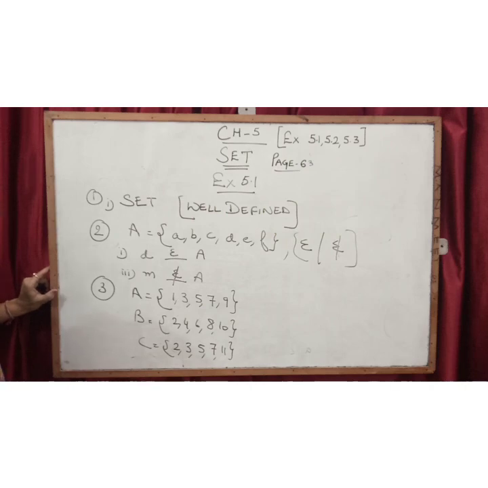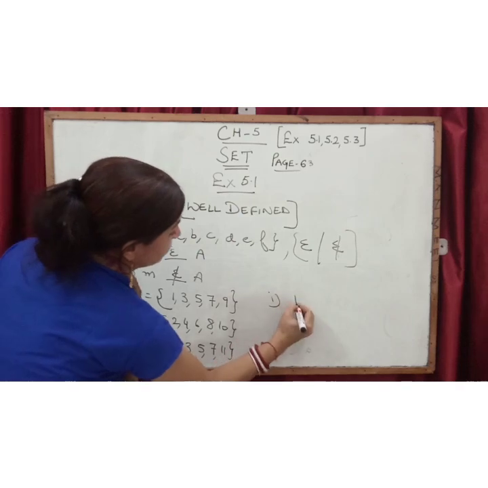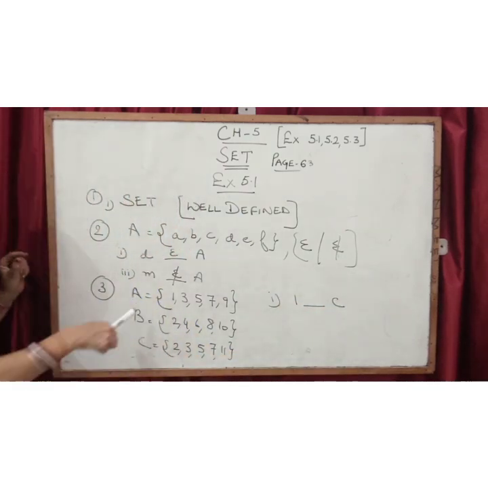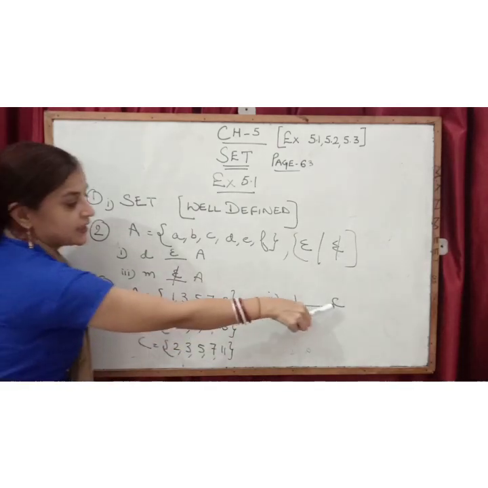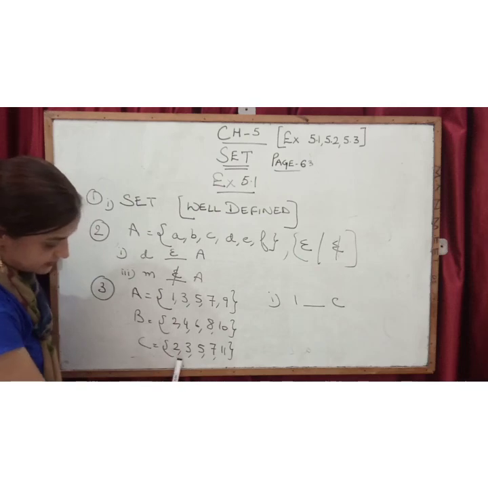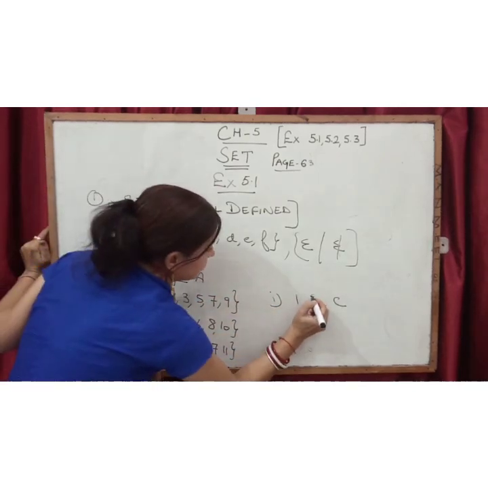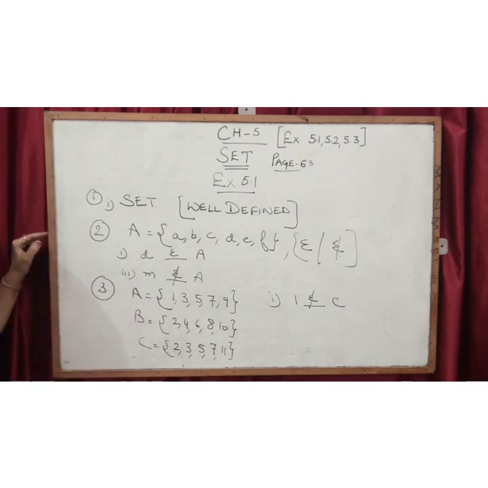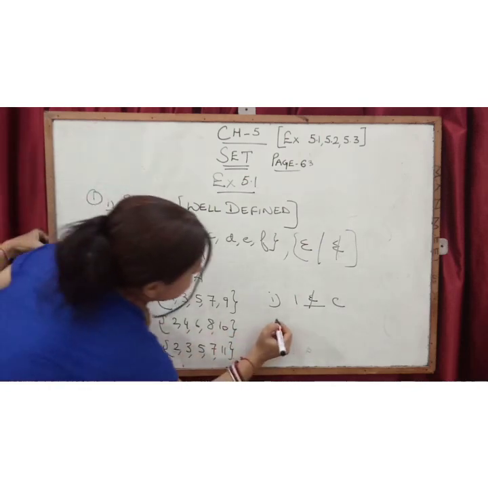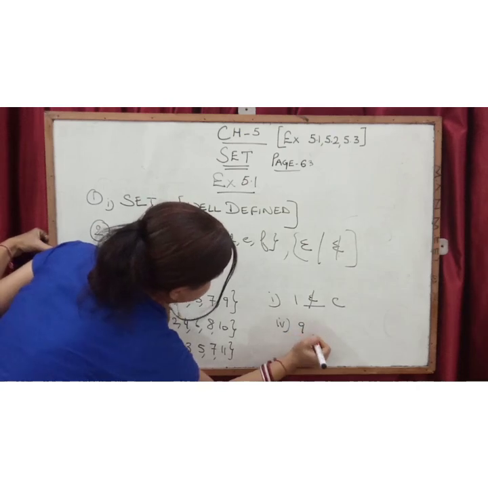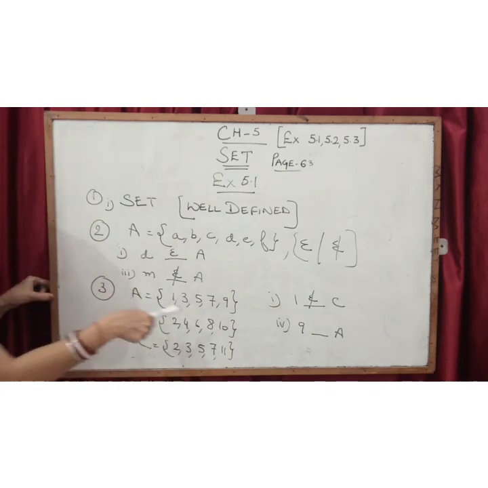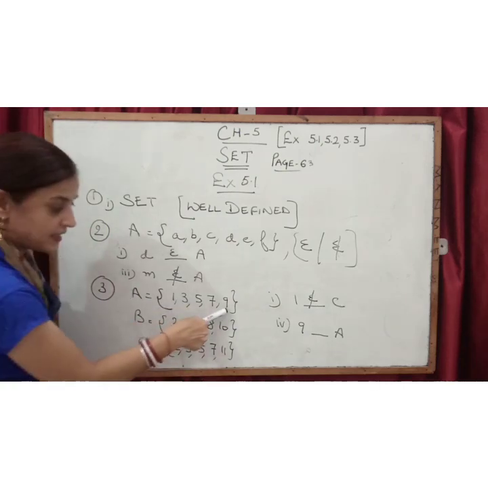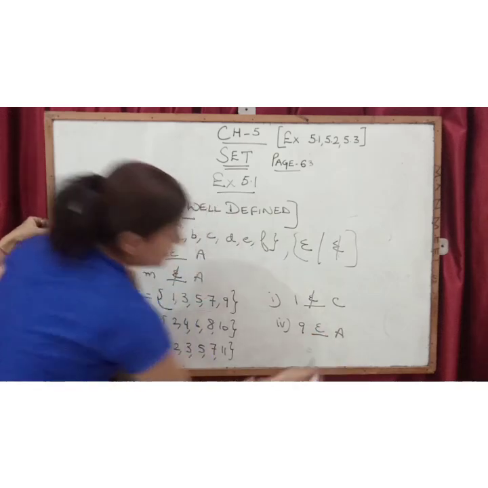Children, see your books. Your first question is 1 dash C. Again we have to put whether it belongs to or it does not belong to. So is 1 there in the set C? No. So we will write here does not belong to. Now take the fourth one, 9 dash A. Is 9 there in the set A? Yes, 9 is there. So we will write 9 belongs to A.